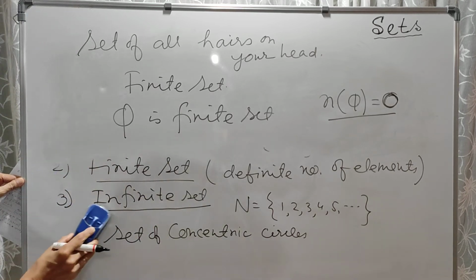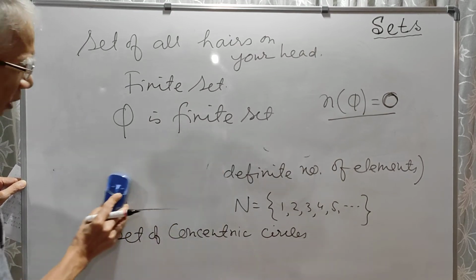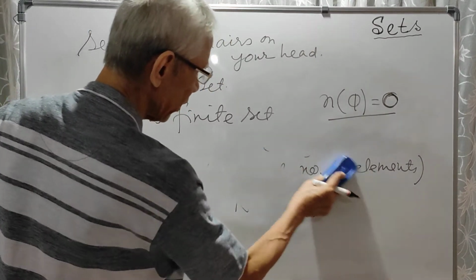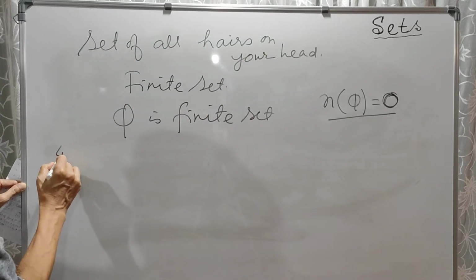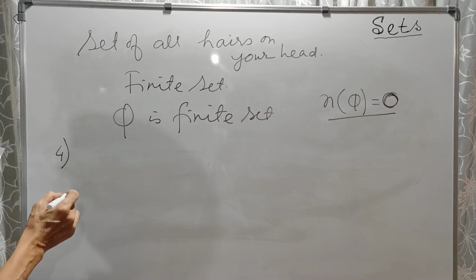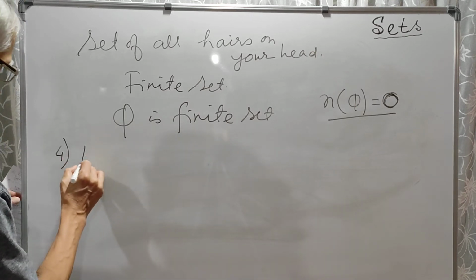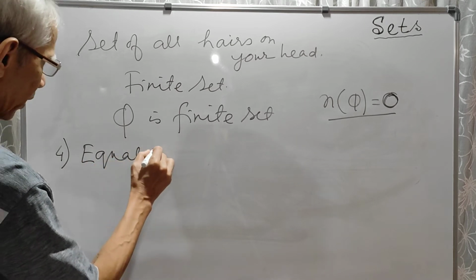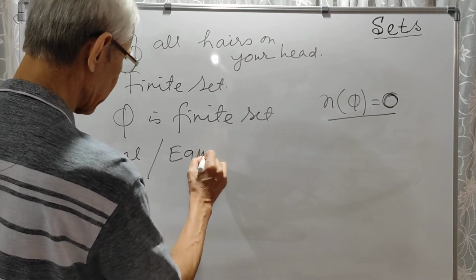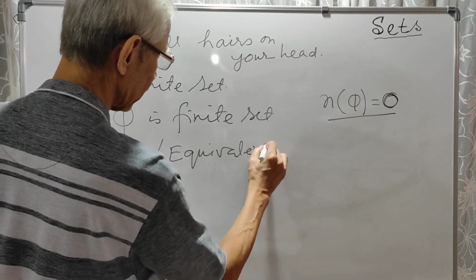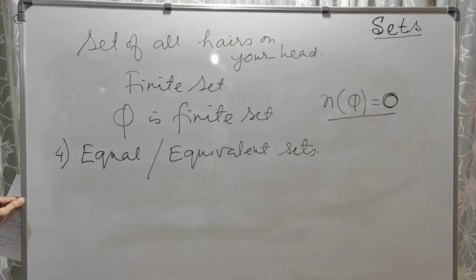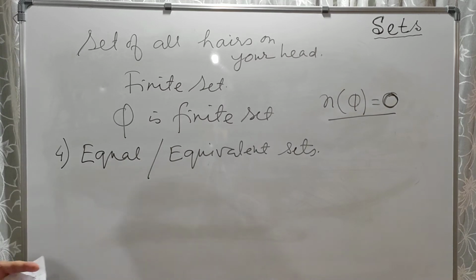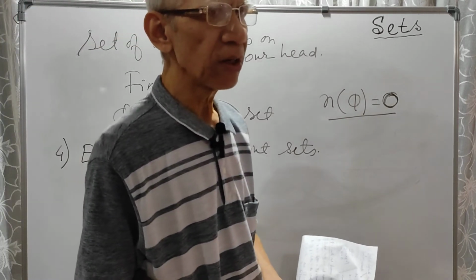Next type of set is what? Number 4, equal or equivalent set. Equal set, and some books write equivalent sets. Now, equal or equivalent set, that is, if two sets have exactly the same elements, then they are called equivalent sets.